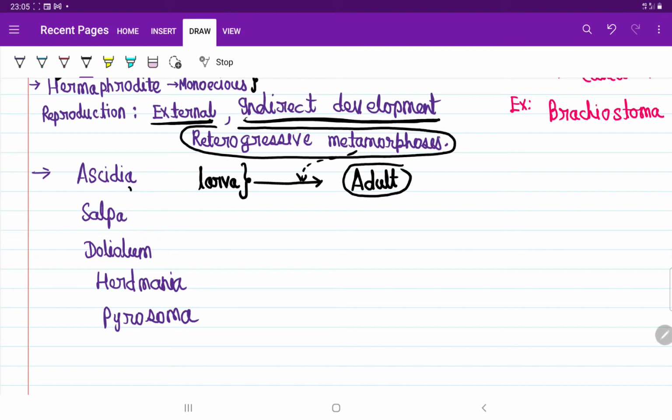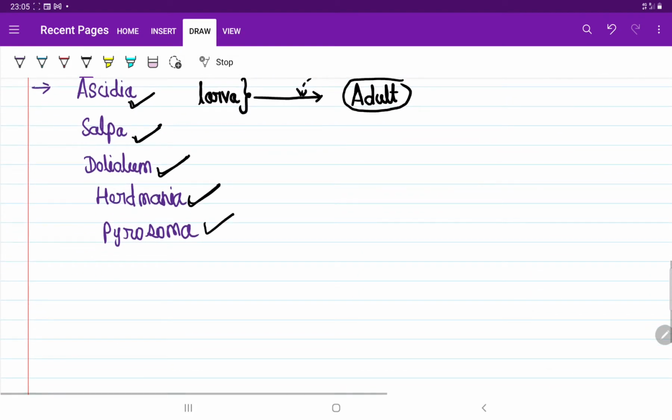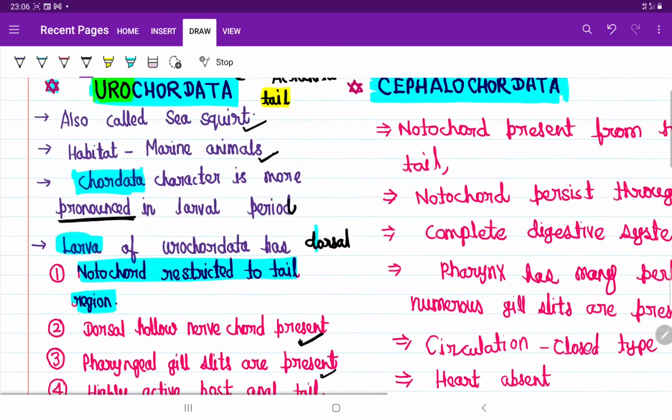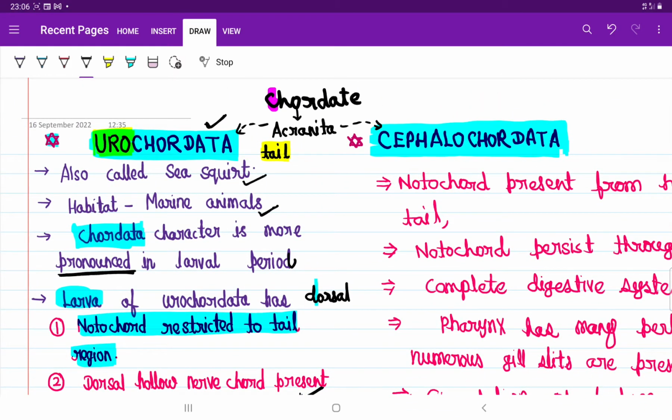Ascidia, salpa, doliolum, herdmania, pyrosoma. Pyrosoma is such a urochordate that emits light; they show bioluminescence. So this is all about urochordata that is required.